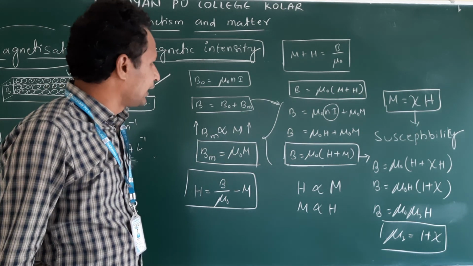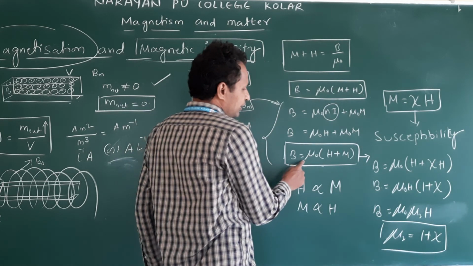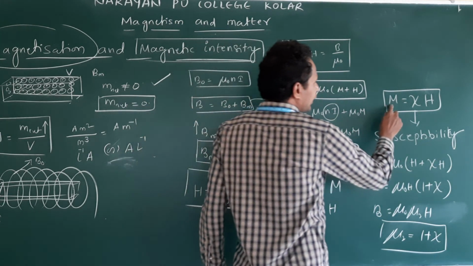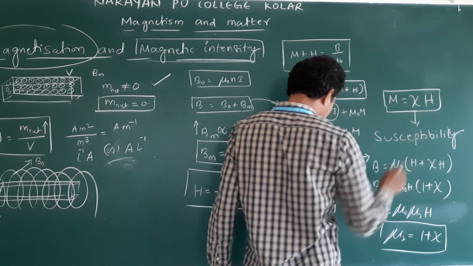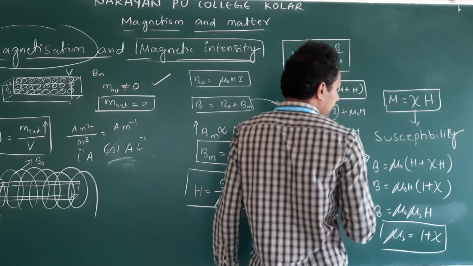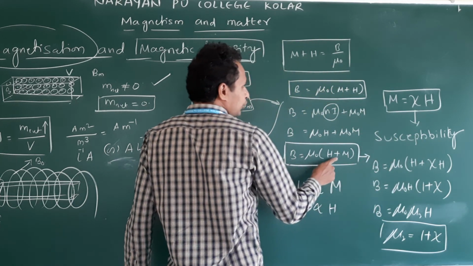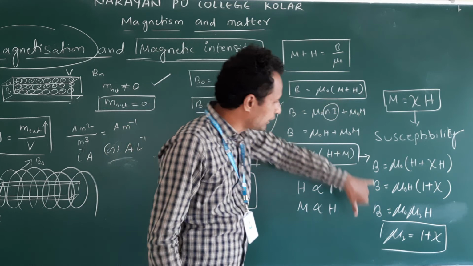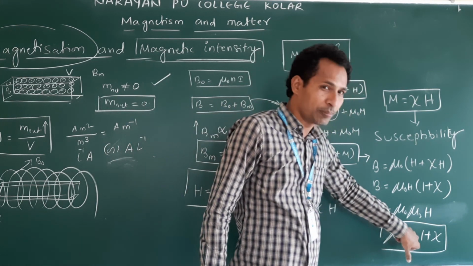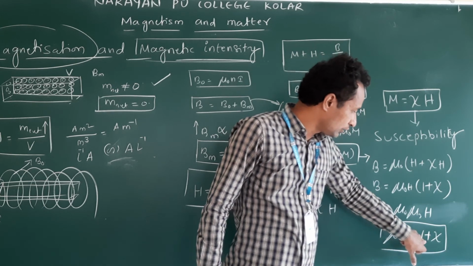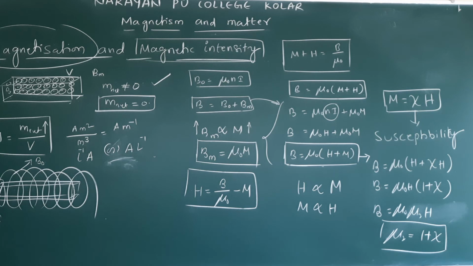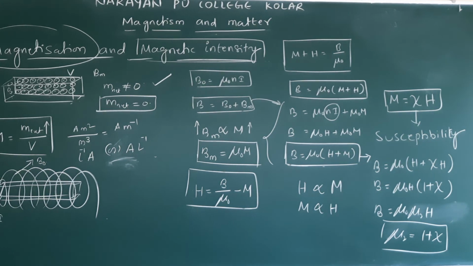Just remember this equation: B is equal to mu naught H plus M. The next equation: M is directly proportional to H, the proportionality constant is susceptibility, and this M value is substituted. Only 2 equations. From these 2 we got this equation, and also remember mu r is 1 plus susceptibility.